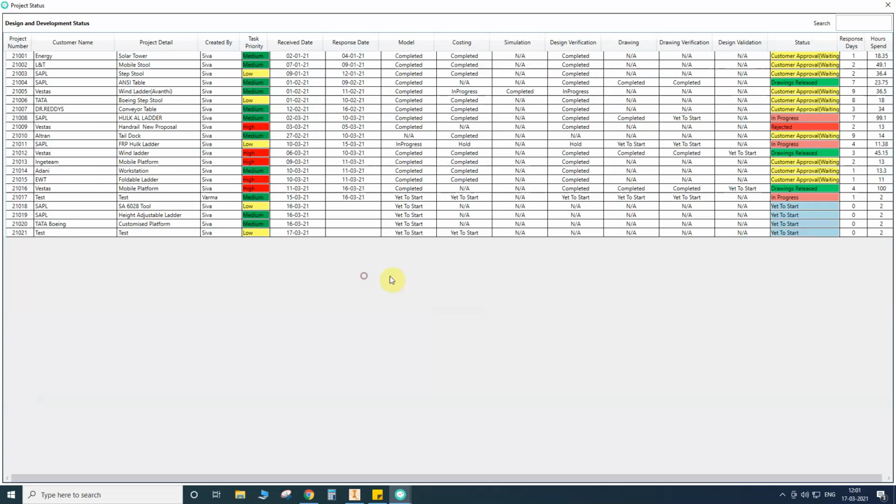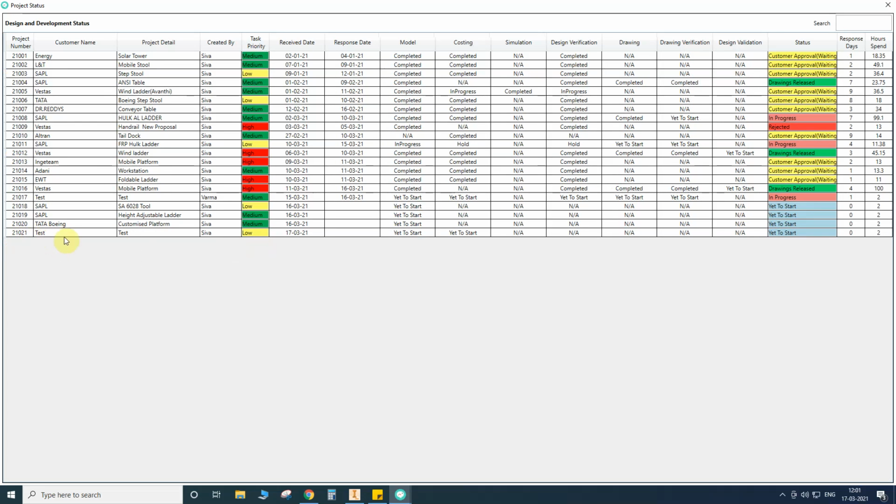If you are seeing here, 2021 test, Shiva created by, and low, this is the received date, so and so date, and model yet to start, casting yet to start. Initially, if names are assigned, it will come as yet to start, like that. Here status also will come as yet to start. Okay, why were these 2 hours added? All inputs need to be added inside the folder, that's why it is added. The 2 hours is the initial time for keeping all inputs in these folders.